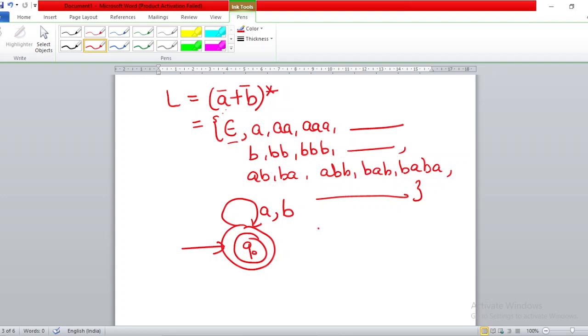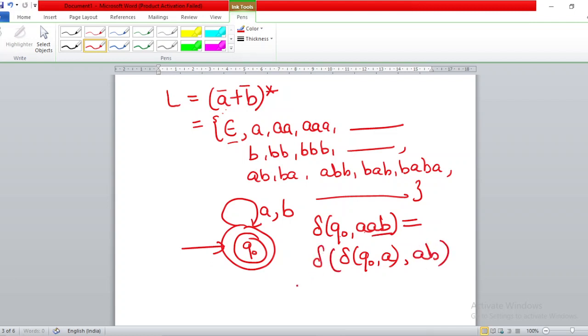So let us check the acceptance of a string, say Q0, double A B. Q0, double A B. Alright, so in Q0 first you will give A. So it will be del of Q0, A. What is remaining? AB is remaining. So I write that over here and then again a delta function.